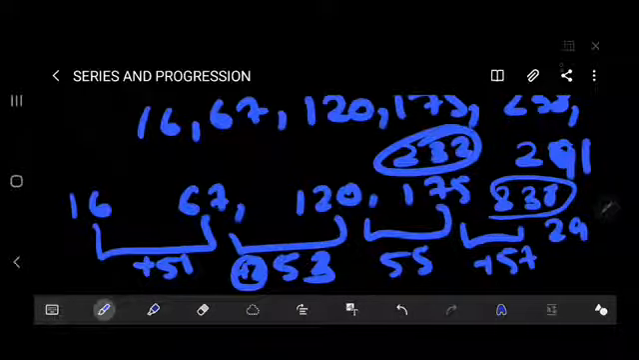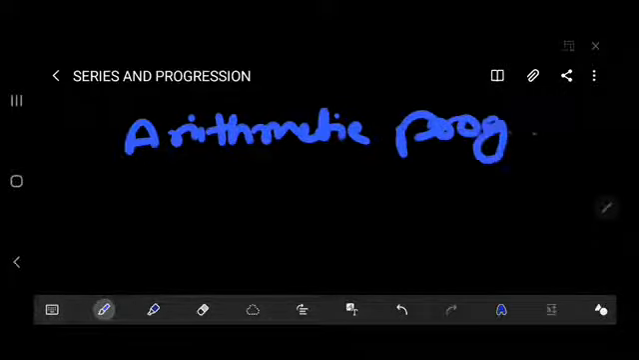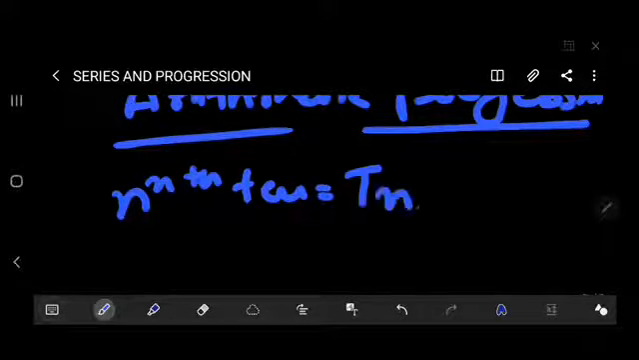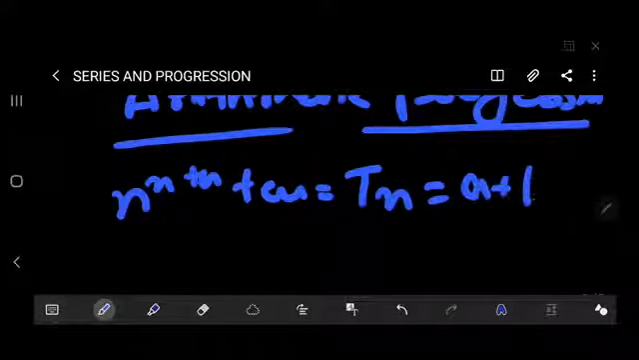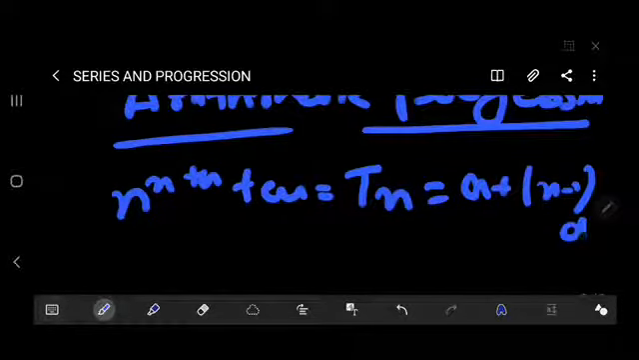Sometimes they will ask questions from the AP and GP. I will just discuss the things over here. So arithmetic progression, I'll just write some formulas and some examples. For the arithmetic progression, what is the formula for nth term? So the formula for nth term is a plus n minus 1 d.